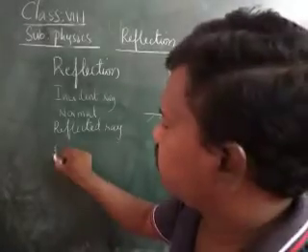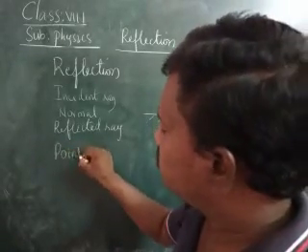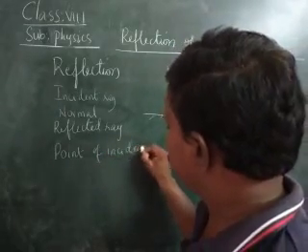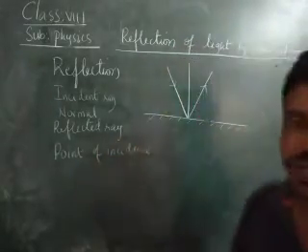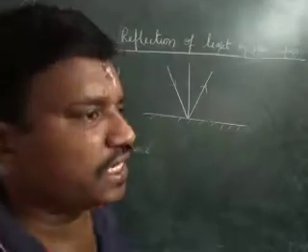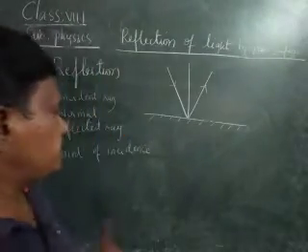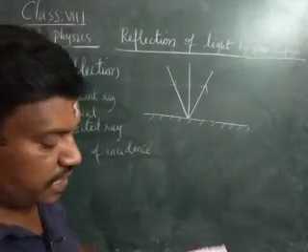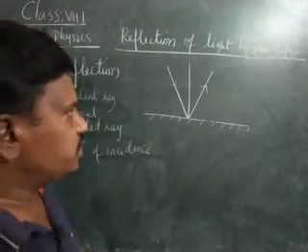Okay, next, point of incidence. Point of incidence means the point at which the light ray is incident is called the point of incidence.